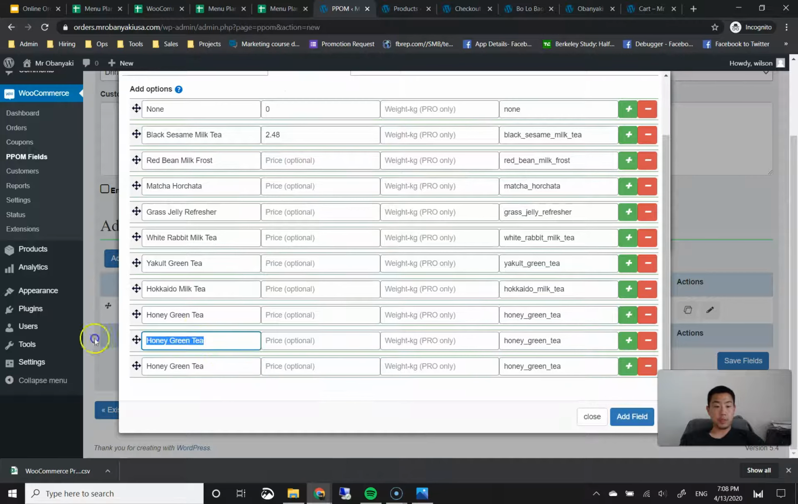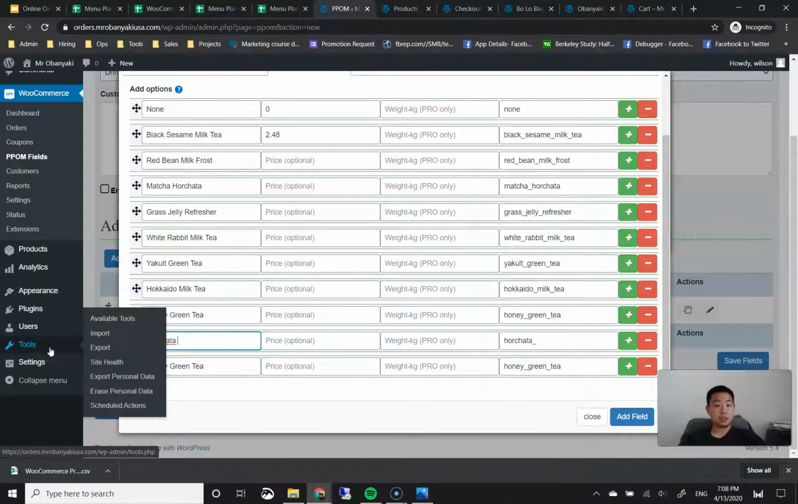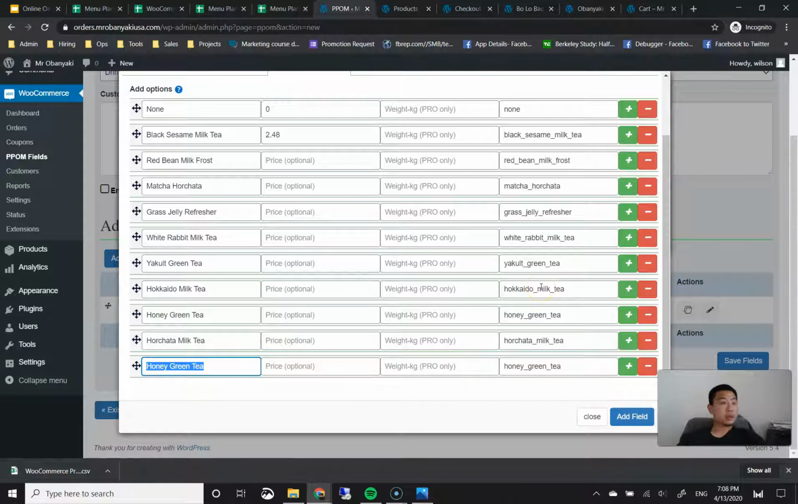Forgot 2 menu items here. Okay, so I'm done adding all the drinks, including the none. So this $2.48 price, which is the 50% off of the drink price, I'm going to go ahead and copy and paste to each of these price fields. I use Control C and Control V for copy and paste.